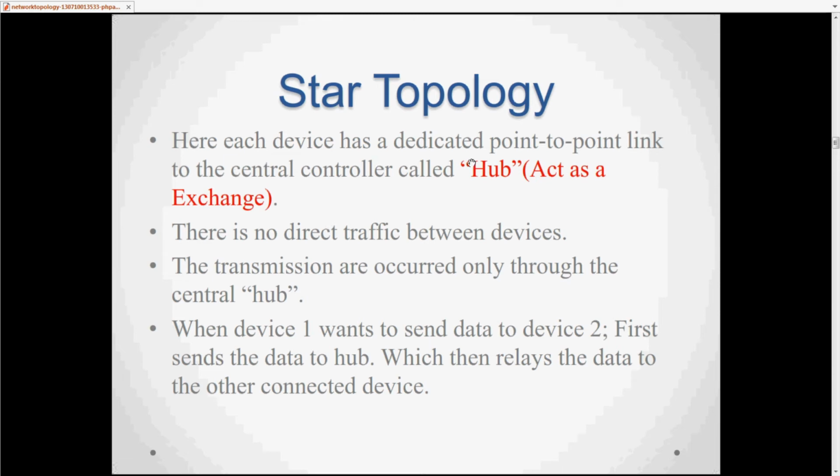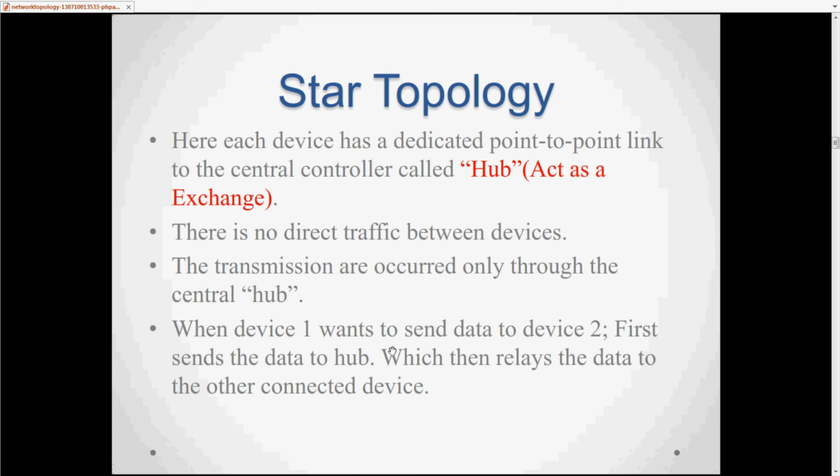Here each device has a dedicated point-to-point link to the central control called the hub. There is no direct traffic between devices. It means one device is connected through the hub. All the devices are not connected to each other. Fine. So there is no direct connection to other devices. All the devices are connected through the hub, so there is no direct traffic between devices. The transmission occurs only through the central hub.